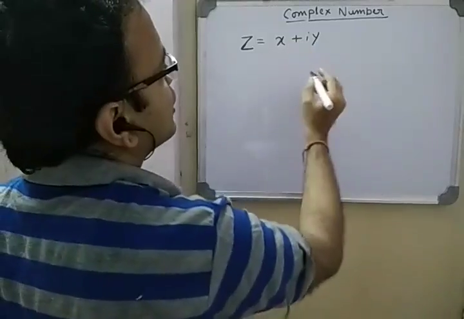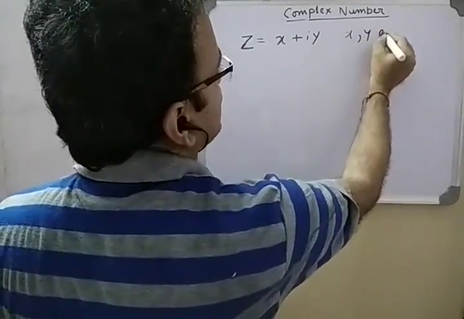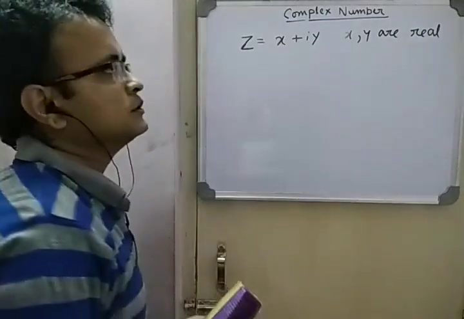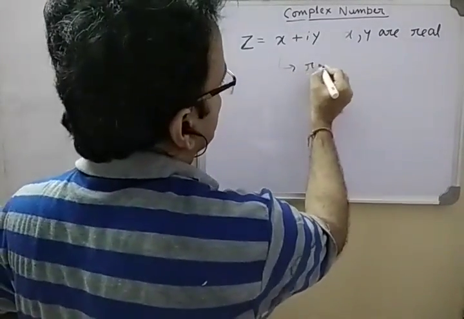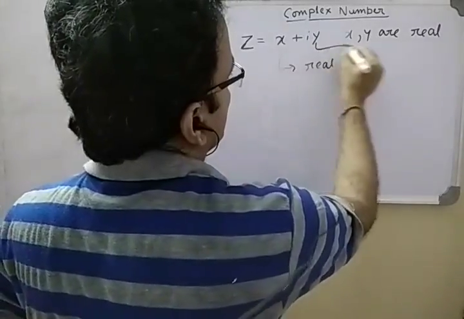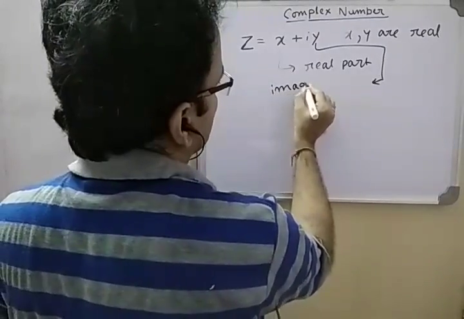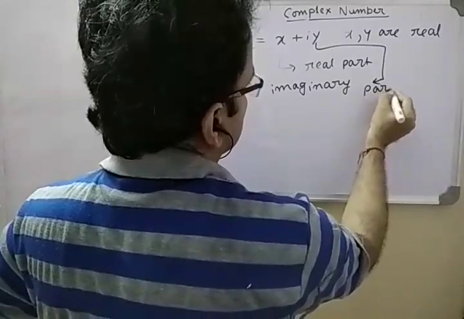So z is a complex number x plus iy where x and y are real. Here x is called the real part and y is called the imaginary part.